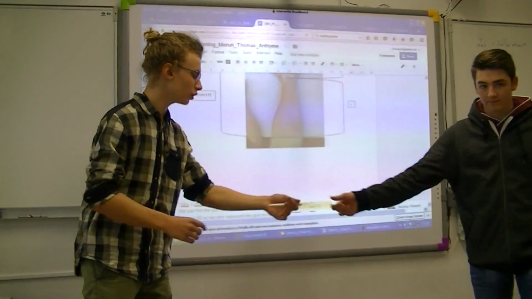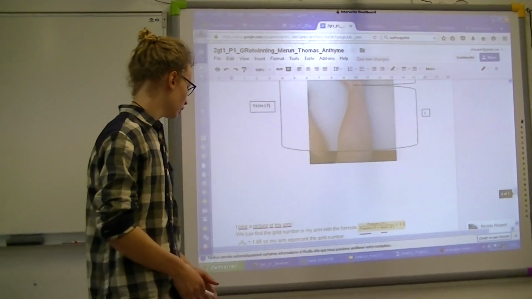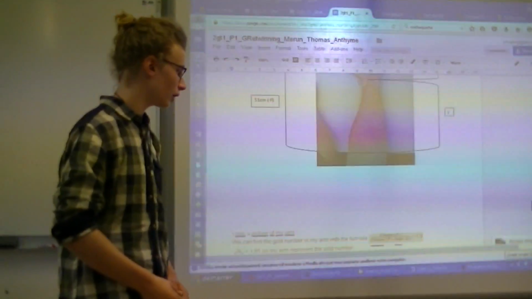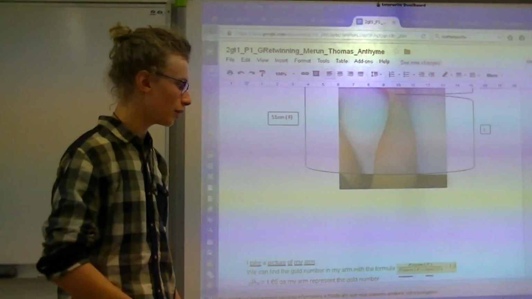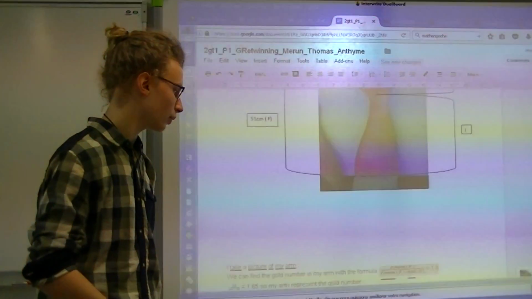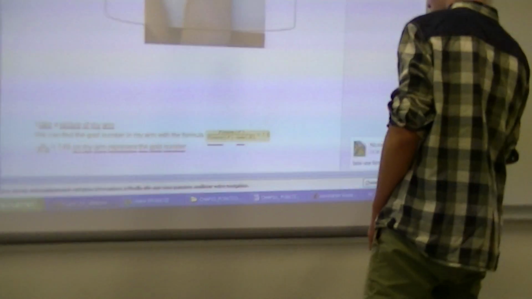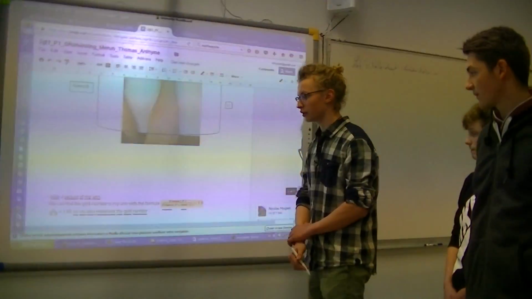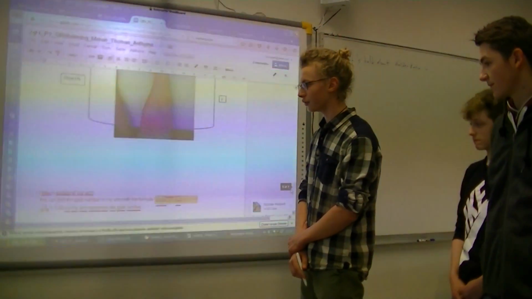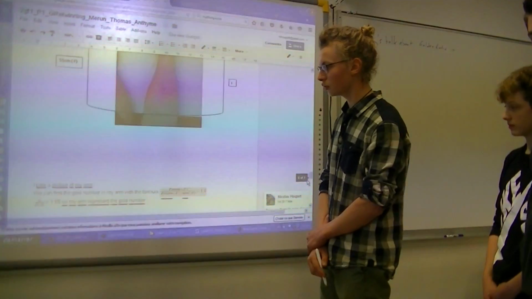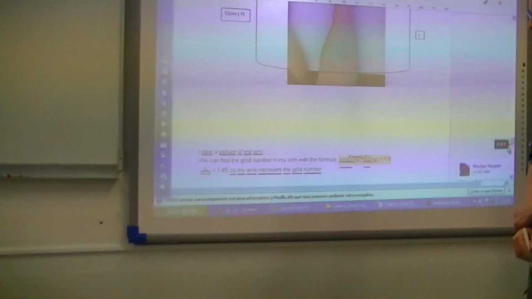I take a picture of my arm. We can find the golden number in my arm with the formula: forearm over forearm minus hand is equal to 1.6. 51 over 51 minus 20 is equal to 1.65. So my arm represents the golden number.